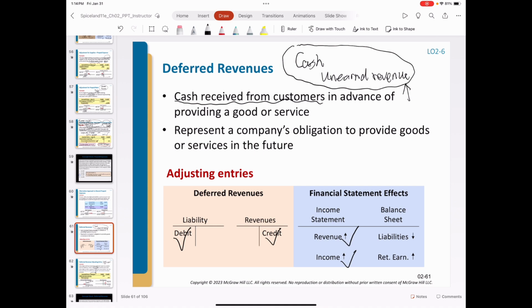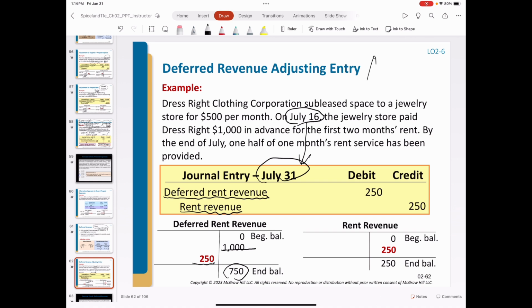On the balance sheet, because we debit liability, liability reduces. We credit revenue, retained earnings, or stockholders' equity increases. So in the accounting equation, unearned revenue as liability is reduced by $250, while stockholders' equity increases $250. The accounting equation is still balanced.